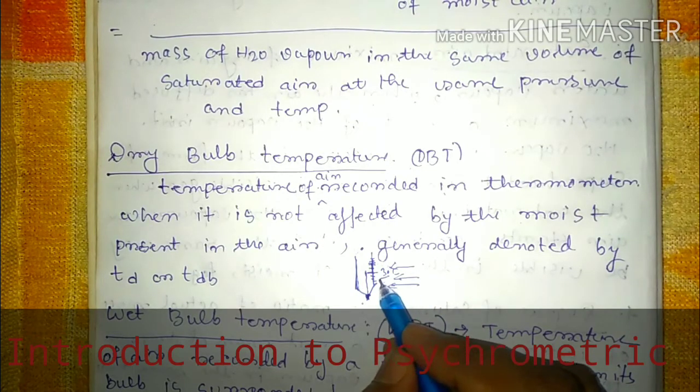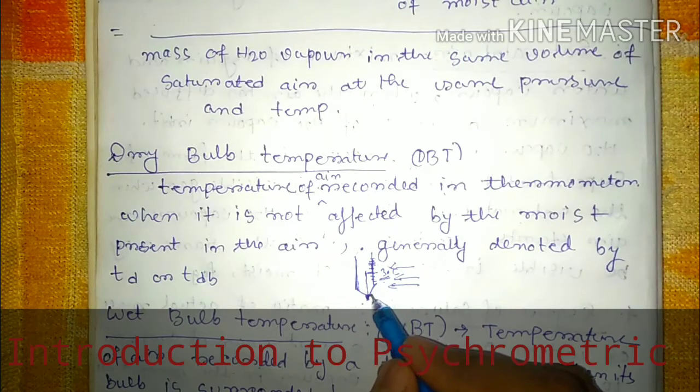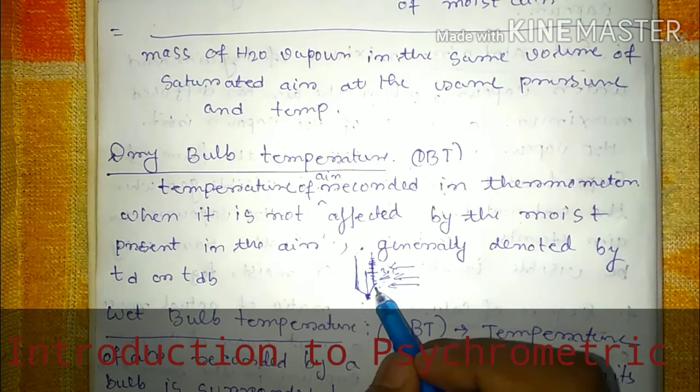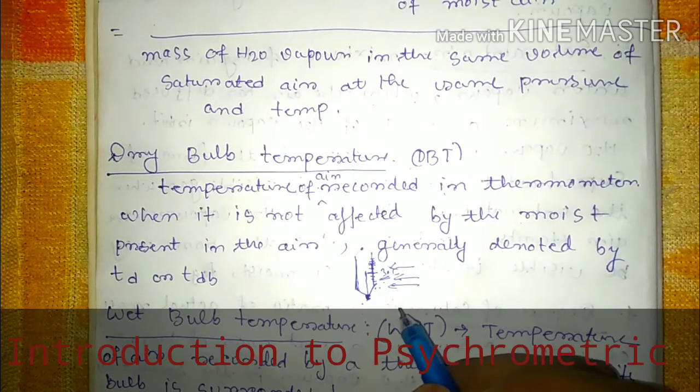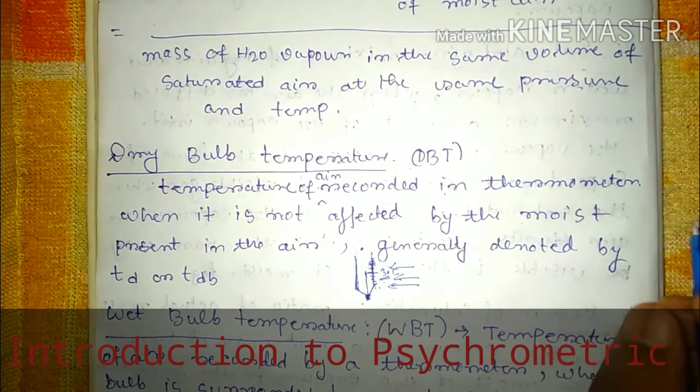Now, at that particular condition, it is not affected by moisture. If moisture does not affect the air, then the temperature is called dry bulb temperature.